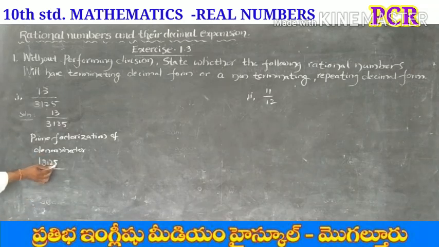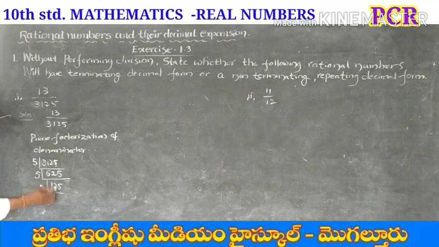Yes, it is divisible by 5 because it has 5 in its units place. In 31, 6 times, 6 5s are 30, remaining 1, 12, 2 times, 625. Again 5: 125. In 125, 5 gives 25. In 25, 5 times 5. So 1, 2, 3, 4, 5.